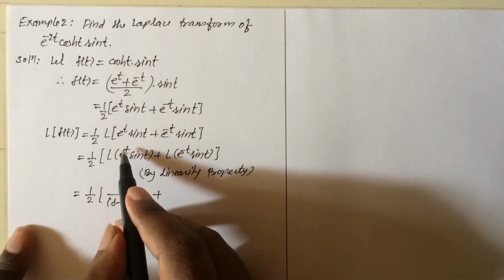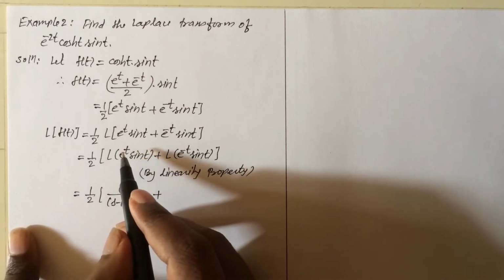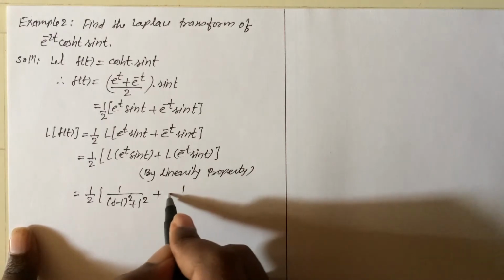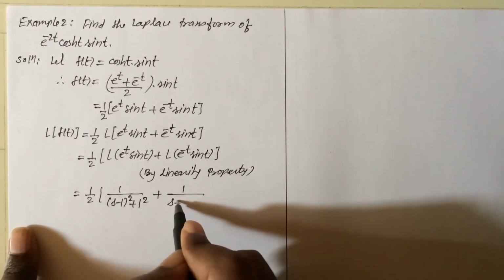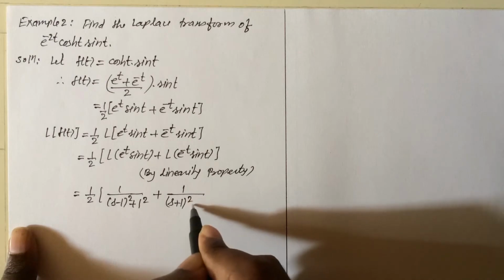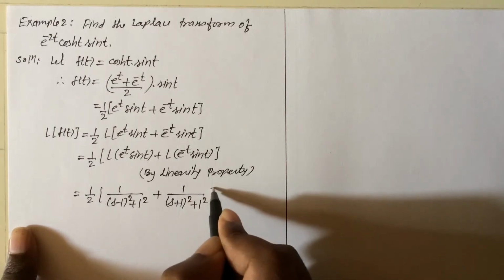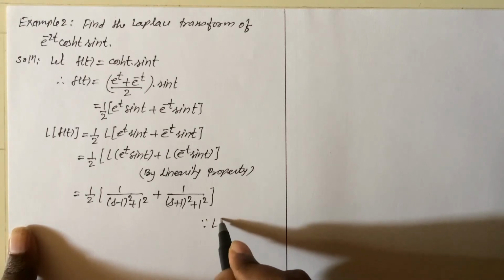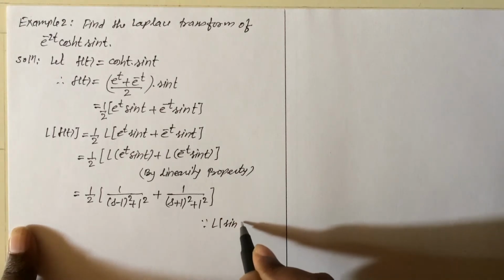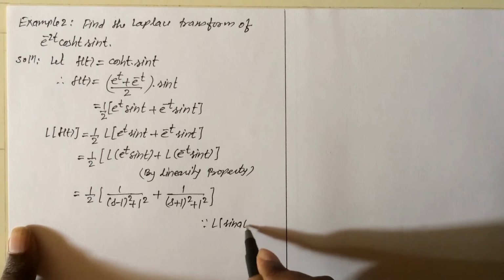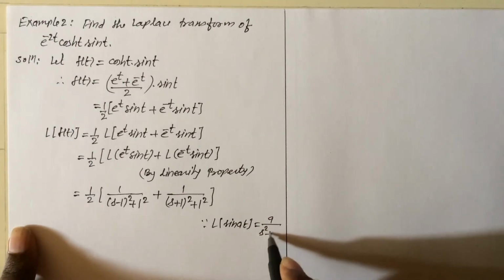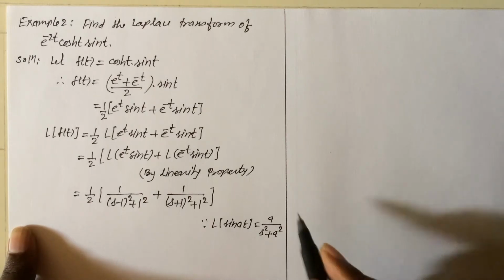Here if the exponential is plus, then we write minus; if the exponential is minus, then we write plus. So this equals 1 upon s plus 1 the whole square plus 1 square. Why is this so? Because the Laplace transform of sin at is equal to a upon s square plus a square.